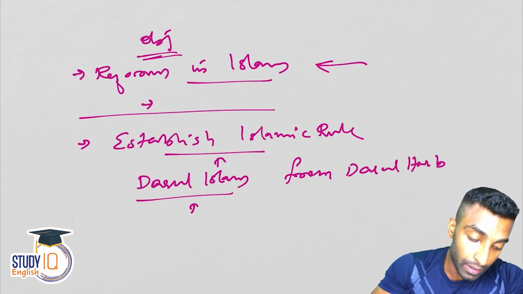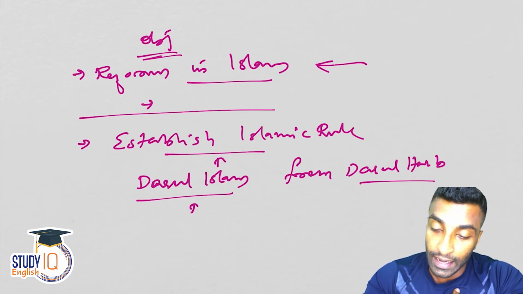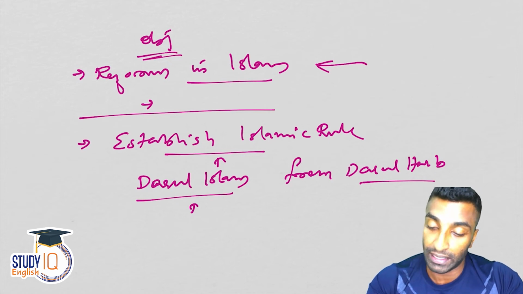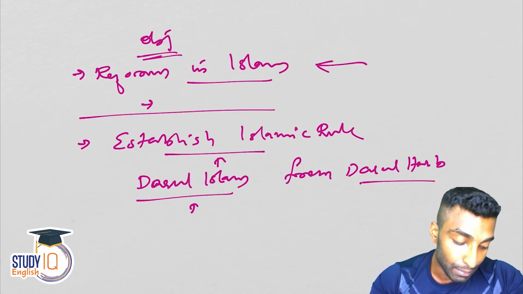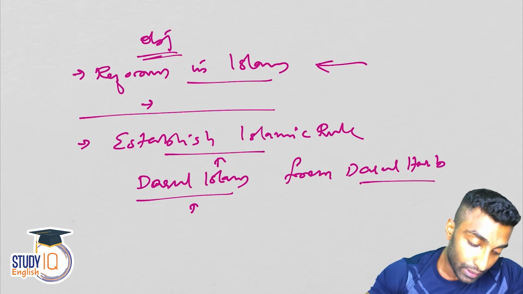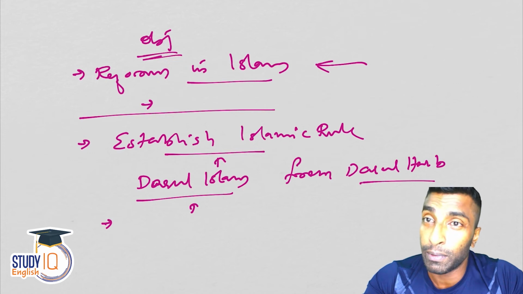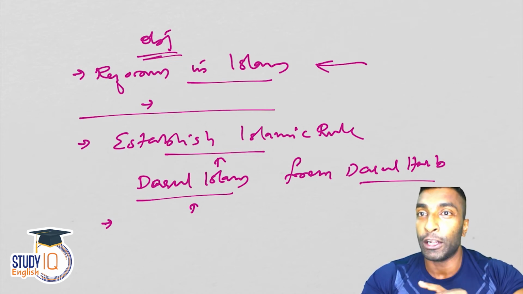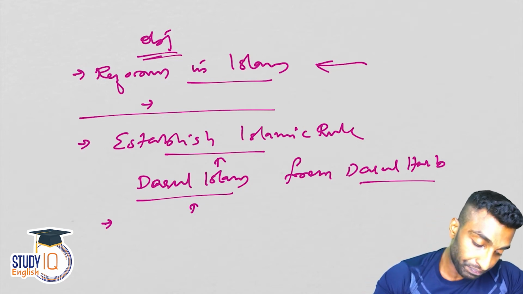Darul Harb means land of non-believers. So from land of non-believers, you should convert it into land of peace, Darul Harb to Darul Islam. So this is the second objective. That means establishment of Islamic rule. So the target is basically to convert India from Darul Harb, the land of infidels or non-believers, to the land of peace, that is Darul Islam.